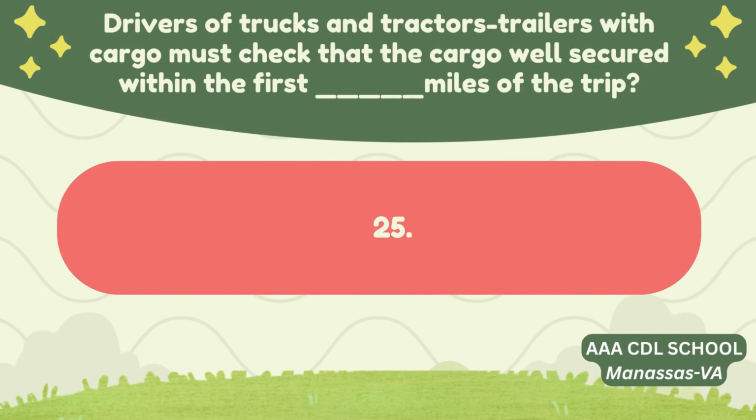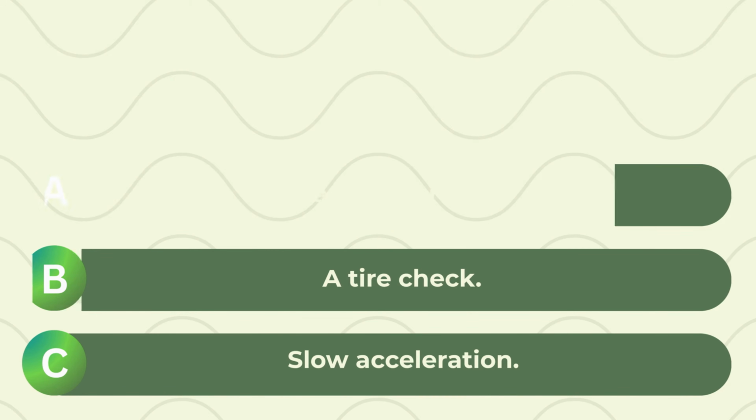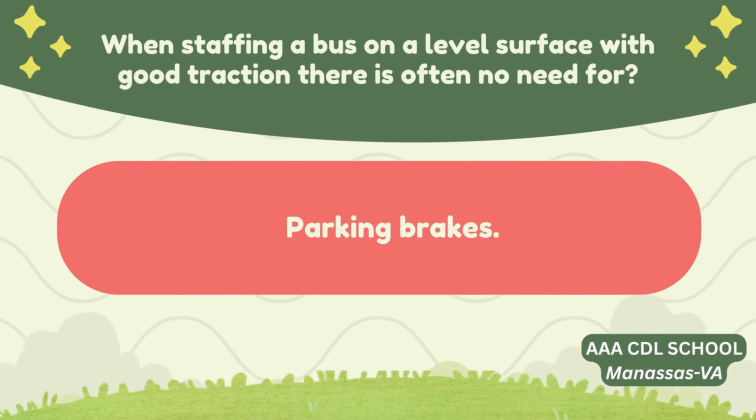Correct answer: 25. When starting a bus on a level surface with good traction, there is often no need for A. Parking brakes. B. A tire check. C. Slow acceleration. Correct answer: parking brakes.